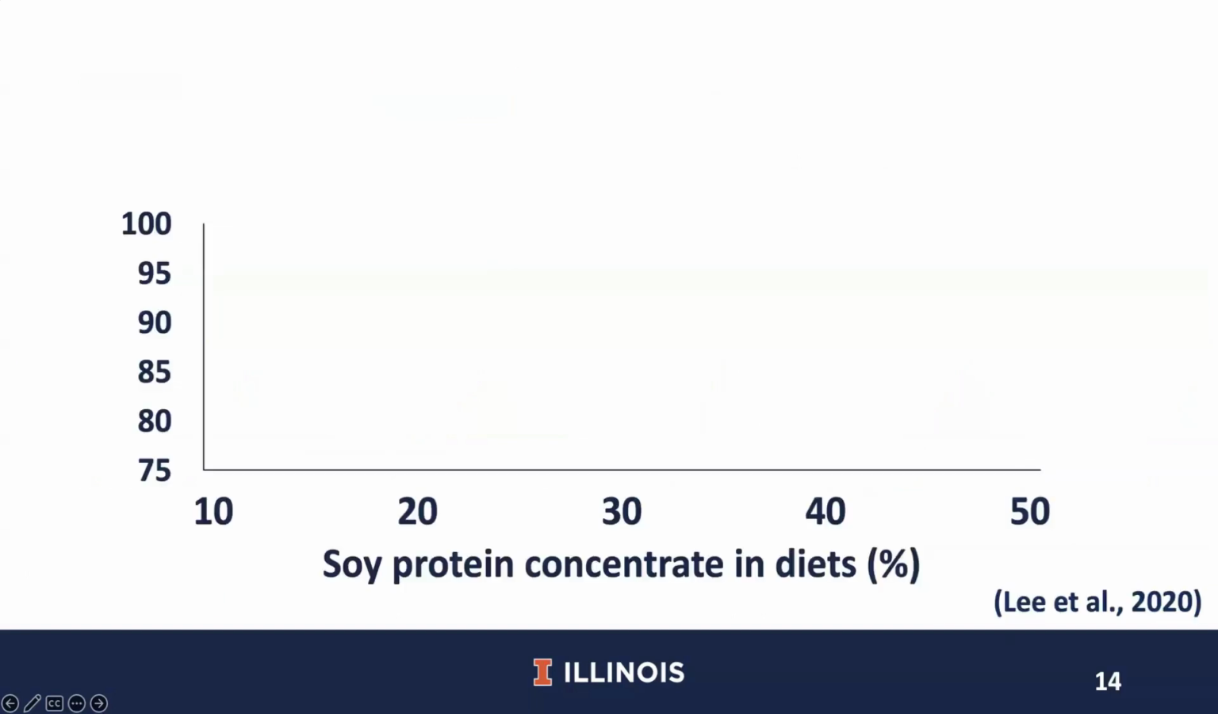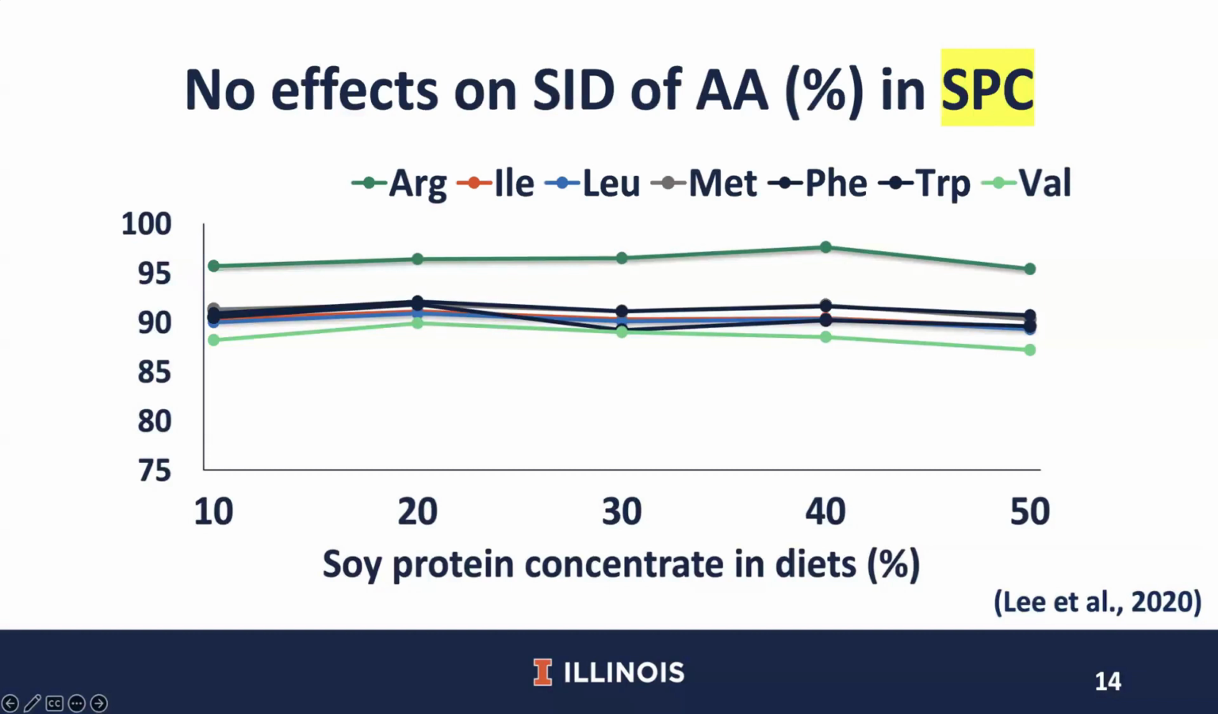Moving on to the results, the horizontal axis represents the inclusion rate of soy protein concentrate in diets, and the vertical axis represents the SID of amino acids in percent. The results showed that values for the SID of arginine, isoleucine, leucine, methionine, phenylalanine, tryptophan, and valine were not affected by dietary protein levels if amino acids were provided by soy protein concentrate.